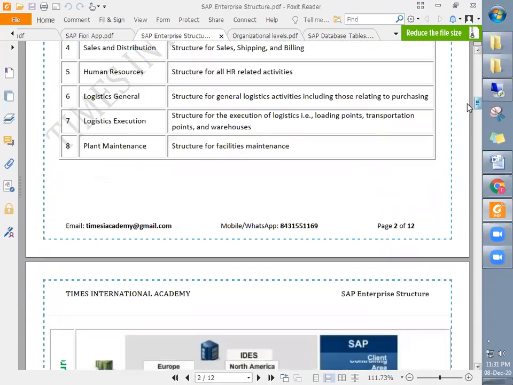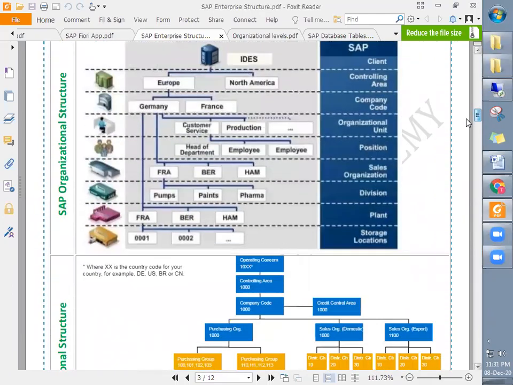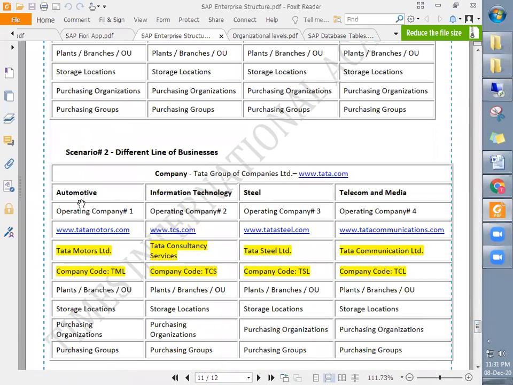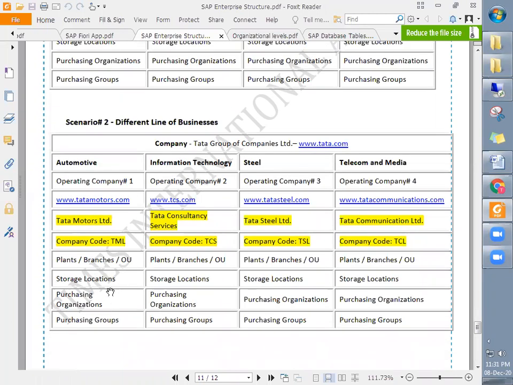Under one company code. Of course, under one company code, because it depends again on the company code, whether it is under Tata Motors or TCS or whatever. As I said, Tata Motors has 5 manufacturing facilities across India: one in Pune, another in Mumbai, Jamshedpur, Chennai, and Dharwad. So those 5 manufacturing facilities will be represented as plants in SAP. So those will be created.